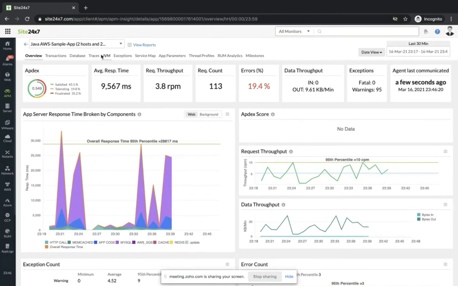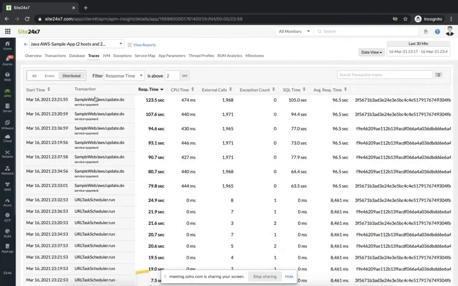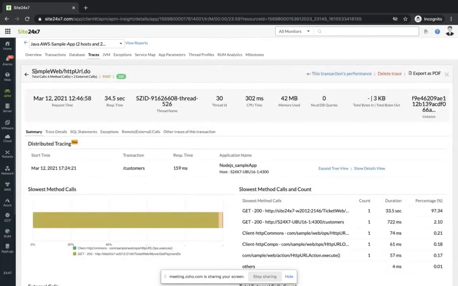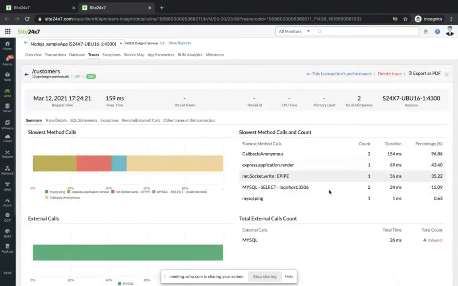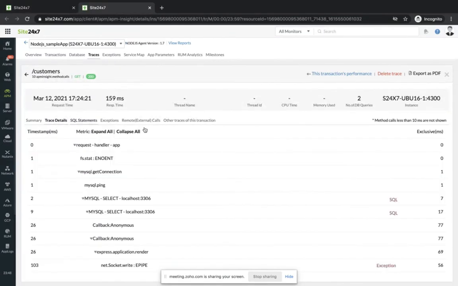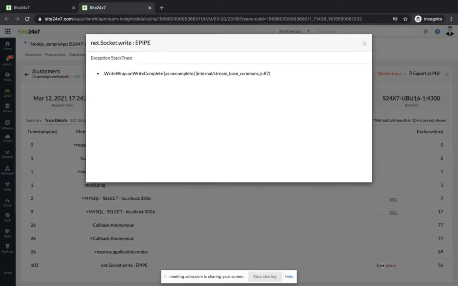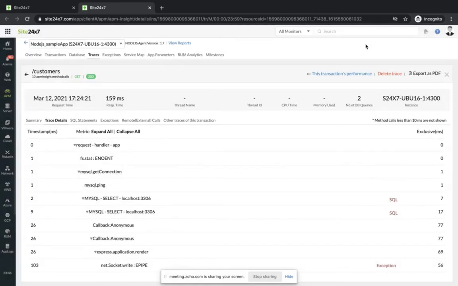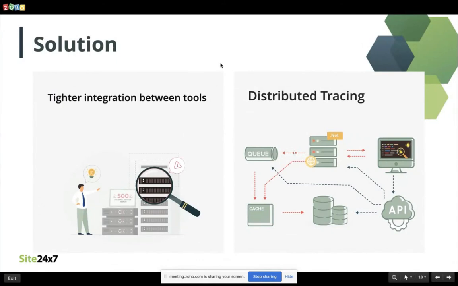Also, coming to distributed tracing, let's just look at this particular trace of this Java application. As you can see, this particular transaction from the Java application has actually called for another transaction in a node application to complete it. You can also click on this details view to see the individual methods and calls that are called in the node application to inspect further. You can also drill down to the individual line of exceptions to identify the ripple effect or to identify patterns or incident failures. Let's now revert back to the remaining challenges.